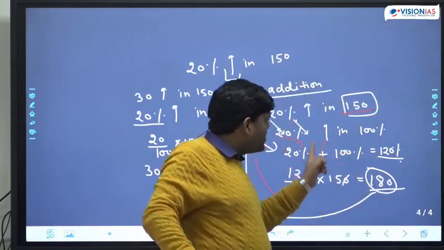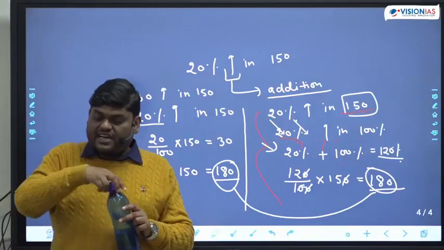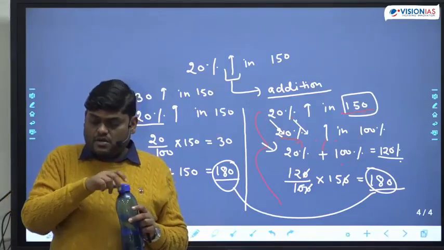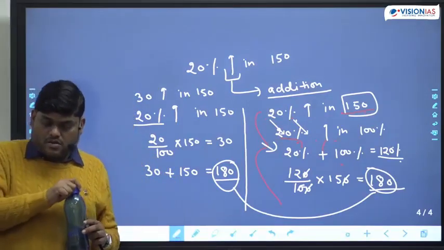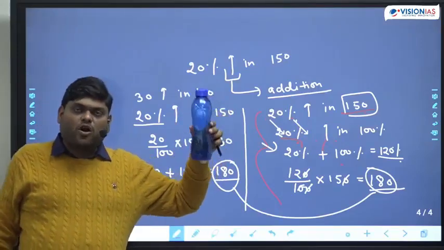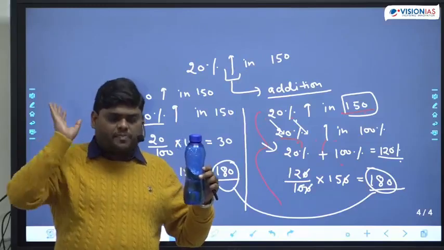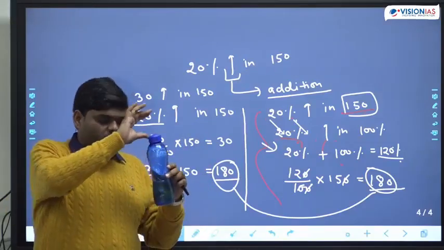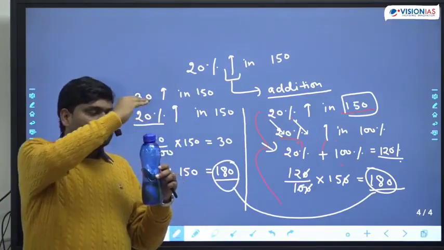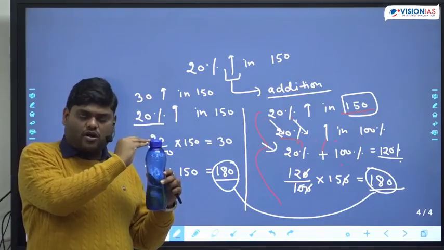So now if you increase 20%, suppose I have this bottle and I have increased the capacity of this bottle by 20%. So whatever is the capacity right now, that will be equal to 100%. If I increase 20% of the capacity, what will happen? Now the new capacity becomes 120% of the original capacity or not?